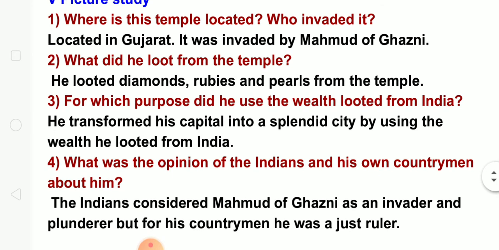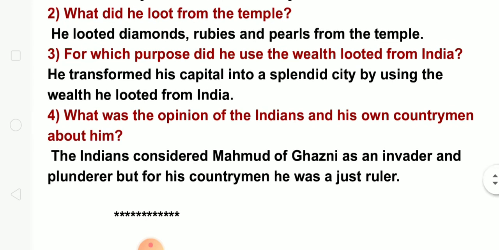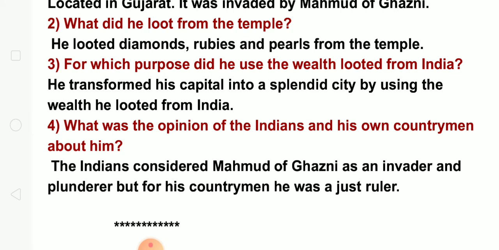What did he loot from the temple? He looted diamonds, rubies, and pearls from the temple. For which purpose did he use the wealth looted from India? He transformed his capital city into a splendid city by using the wealth he looted from India. Fourth one is, what was the opinion of the Indians and his own countrymen about him? The Indians considered Muhammad of Ghazni as an invader and plunderer, but for his countrymen he was a just ruler. That doesn't mean that he's just a ruler. He was a lawful ruler.